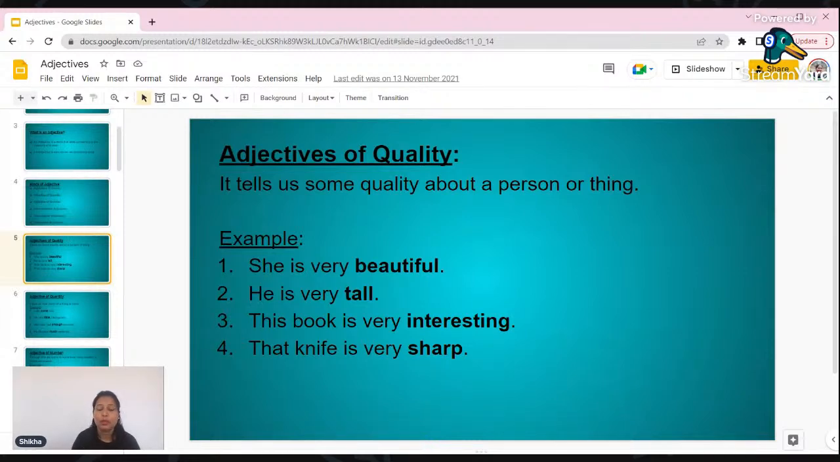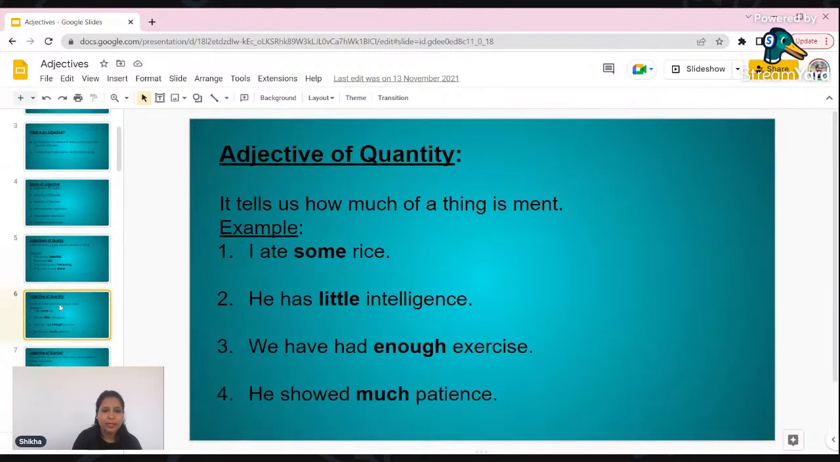So if you say this book is very interesting, here you come to know about the quality of the book. Or maybe the book is so fat, the book is so heavy, again we come to know about the quality of the book, right? And then